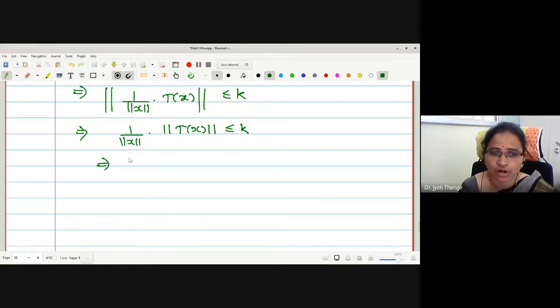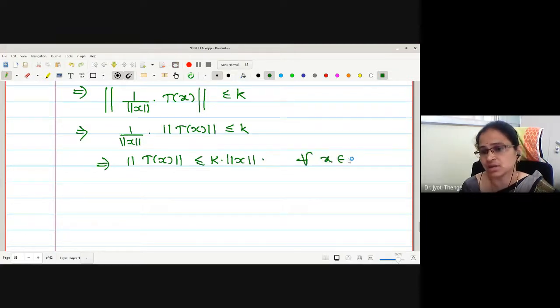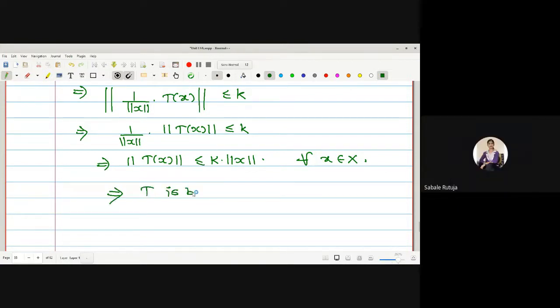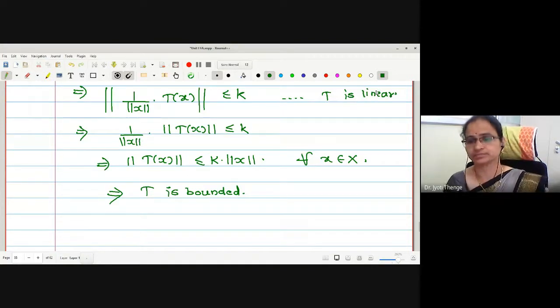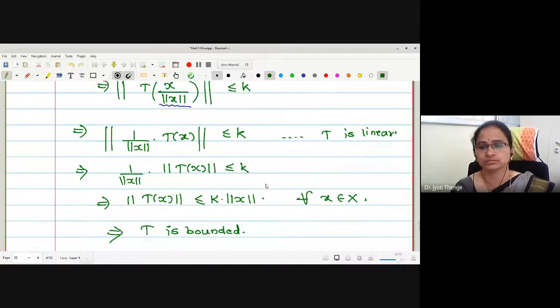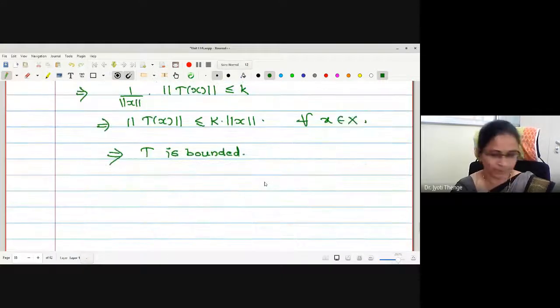Therefore, this will give me norm of T of x less than or equal to k into norm of x for all x in X. This is the definition that the function T is bounded. Somewhere here I have not written a reason: T is linear. Hence the proof we have obtained.